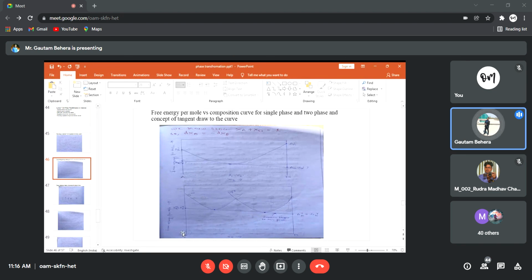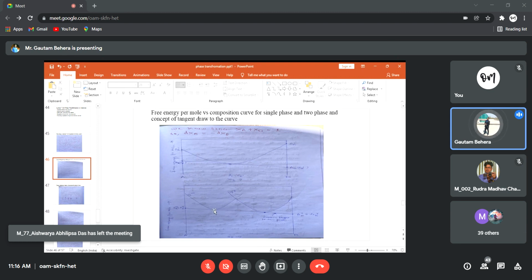This is pure A, this is pure B, this one is the free energy curve for alpha, and this one is the free energy curve for gamma. Now, if you remember, there is a common tangent rule. You can draw a common tangent which will intersect both curves. This common tangent intersects both phases, alpha and gamma.